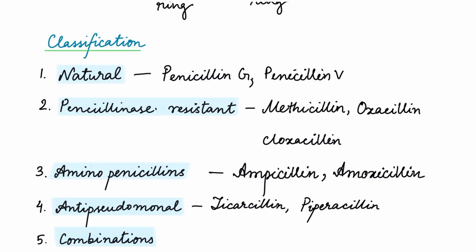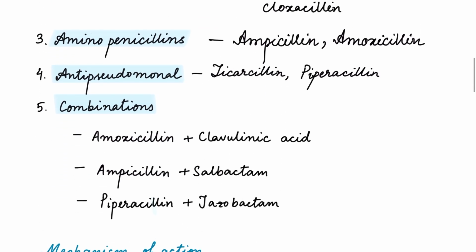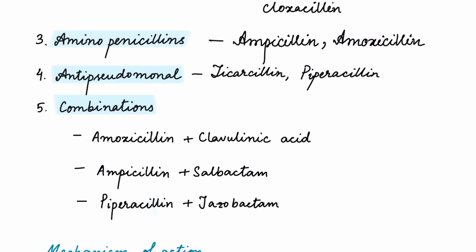Antipseudomonal penicillins like ticarcillin and piperacillin are effective against Pseudomonas aeruginosa and other gram-negative organisms. Combined preparations are amoxicillin-clavulanic acid, ampicillin-sulbactam, and piperacillin-tazobactam. These contain beta-lactamase inhibitors that protect penicillin from enzymatic degradation. Now we will look into the mechanism of action.